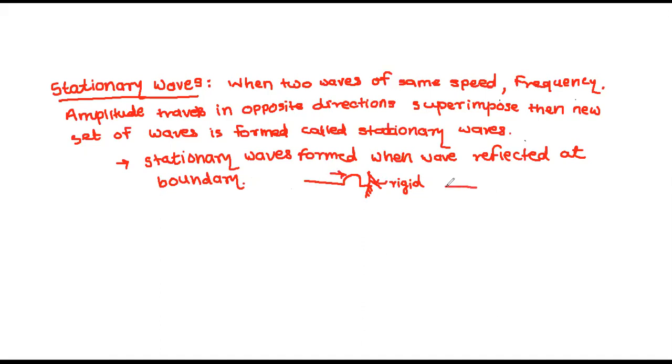The wave cannot move the wall. That's why this crest will reflect as a trough, and this is the reflected wave. If such waves are forming, then you are getting stationary waves.